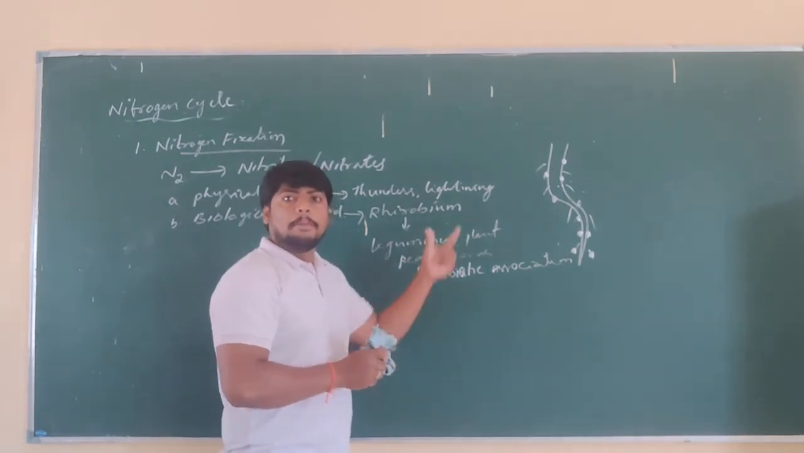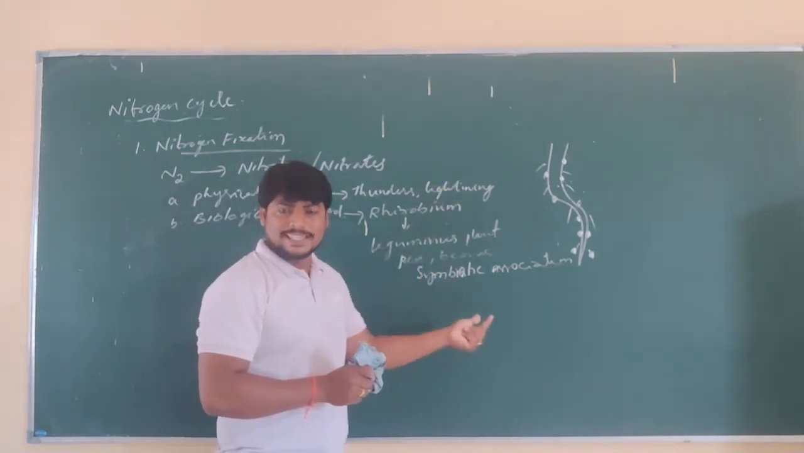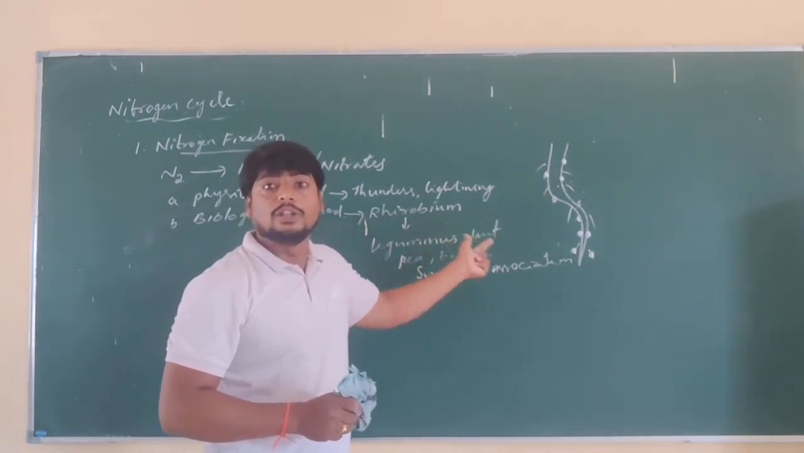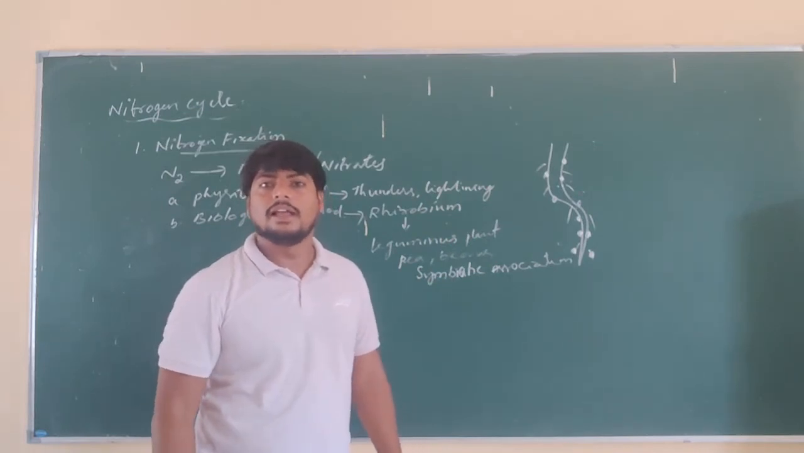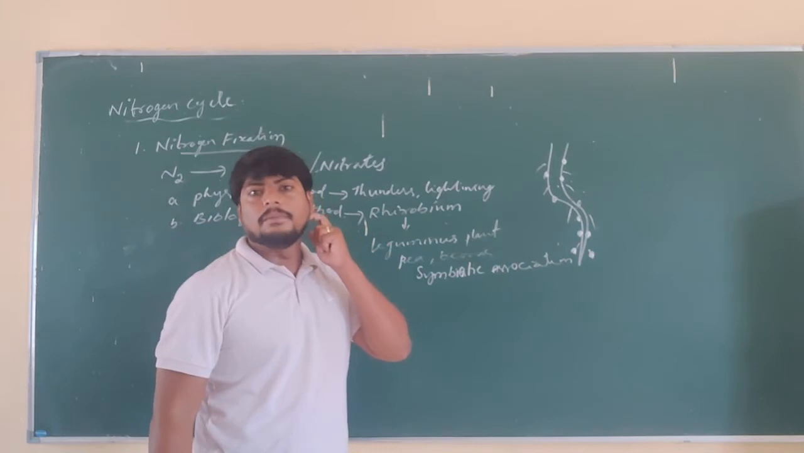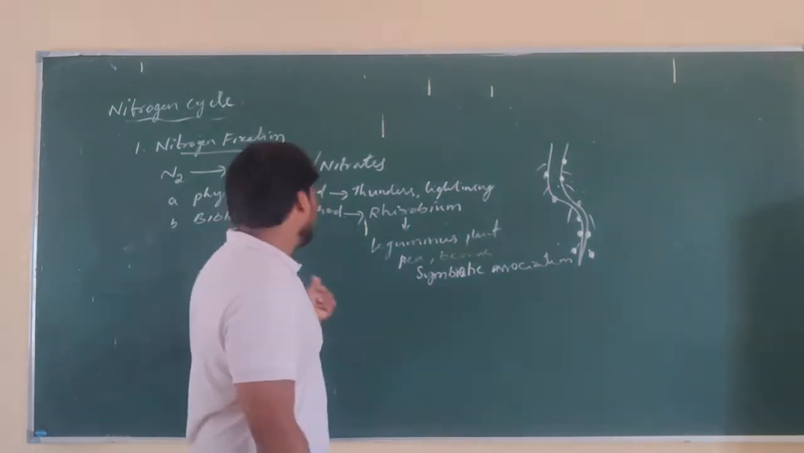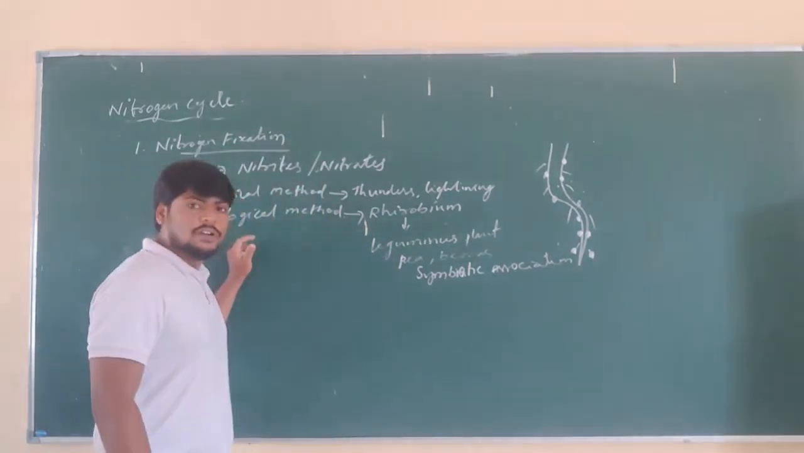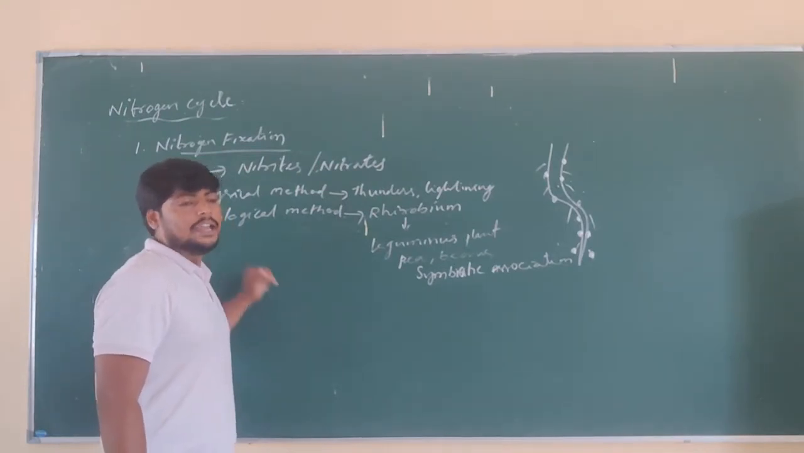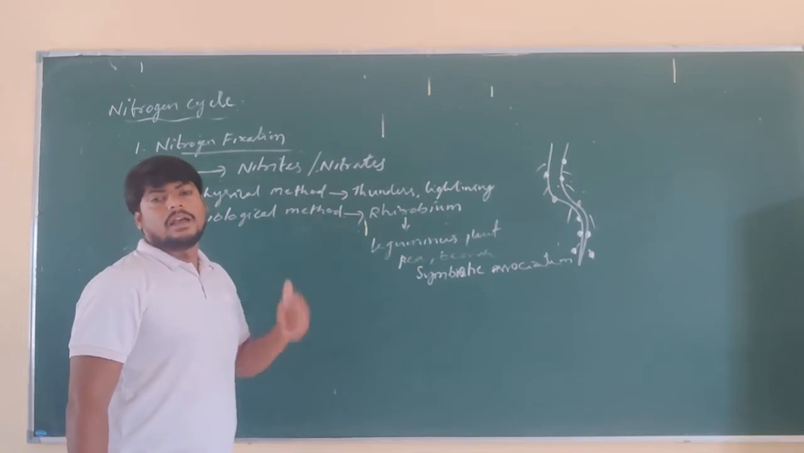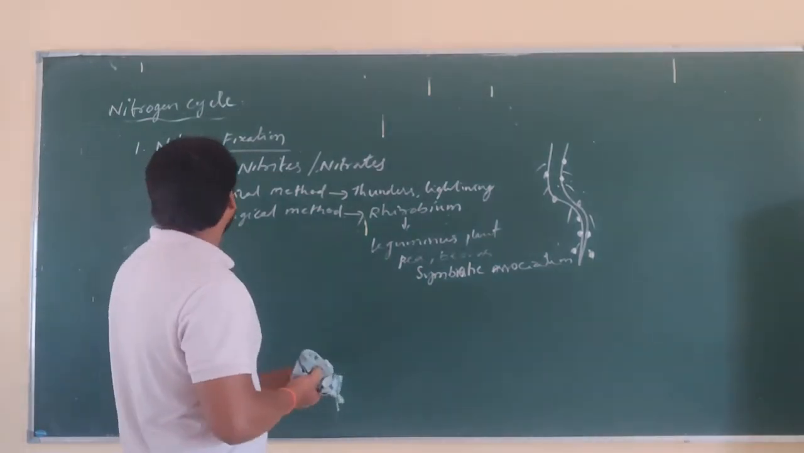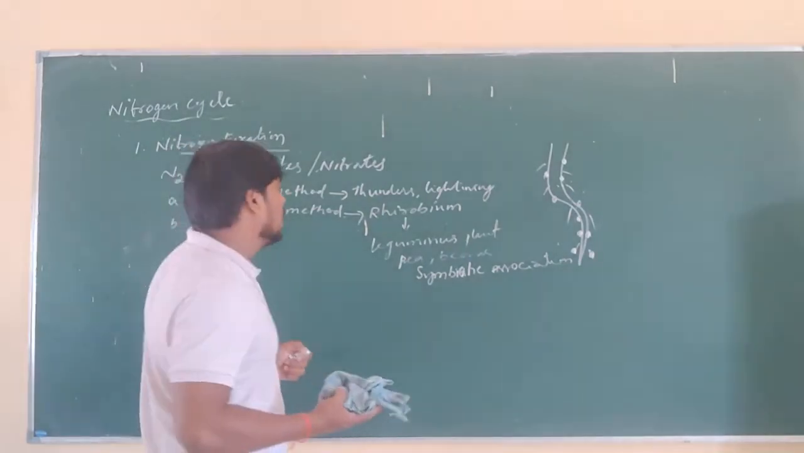At the same time, the plant carries out photosynthesis and prepares its food. That food is provided for the growth of the bacteria. That is, a mutual association is formed between plant and bacteria, and that helps in conversion of atmospheric nitrogen into nitrates or nitrite ions, which are used by the plant for its growth. That is, the nitrogen fixation process is carried out.